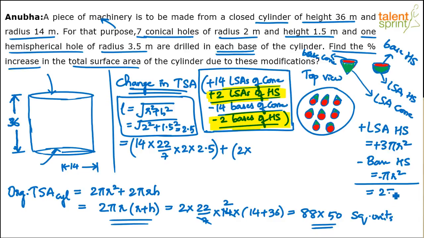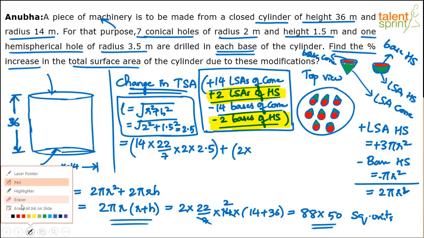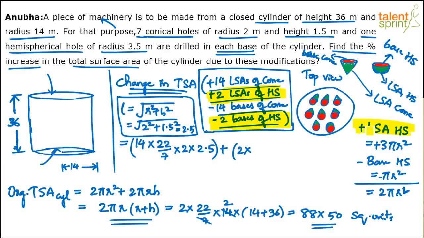2 pi r square for each hemisphere. So 2 times of 2 pi r square. You understand? I'll highlight this. So basically whatever has been highlighted there in yellow, the calculation is here. So we can reduce a few steps. You're able to follow.